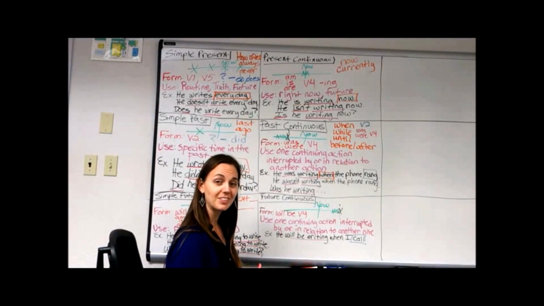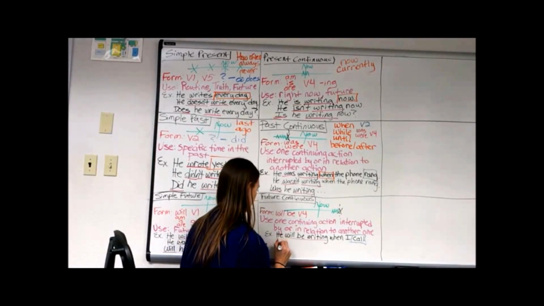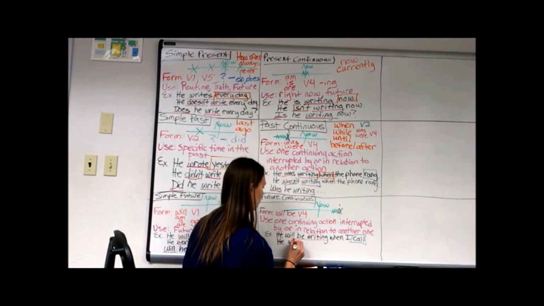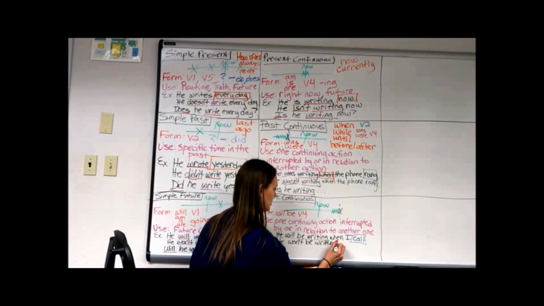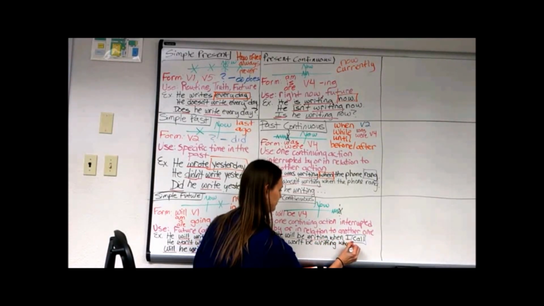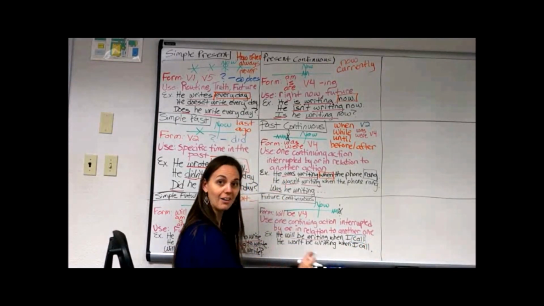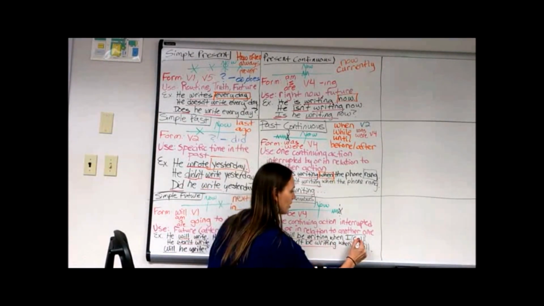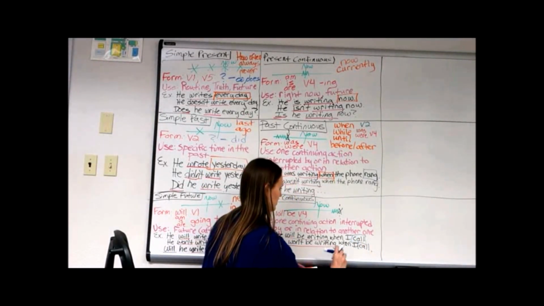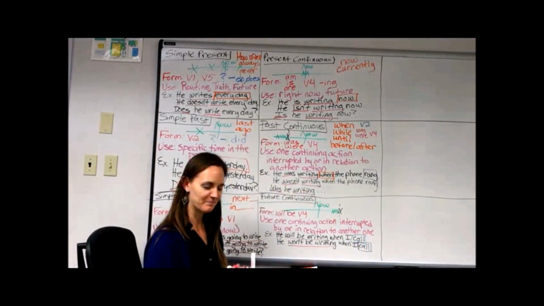Now, how do I make this negative? He, again, won't, if I use the contraction, or I could say will not. He won't be writing when I call. Again, we have our continuous, won't be writing, with some other action. Let's use our blue so we can really highlight that there.